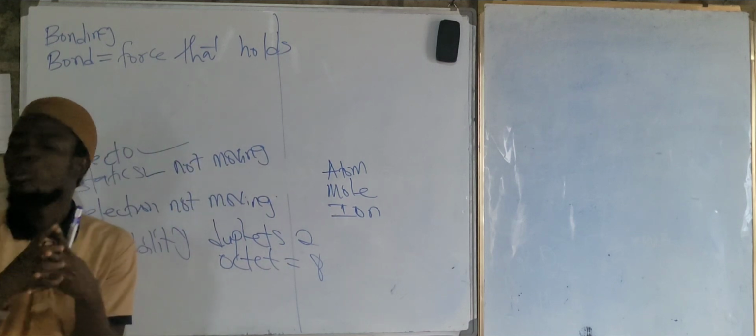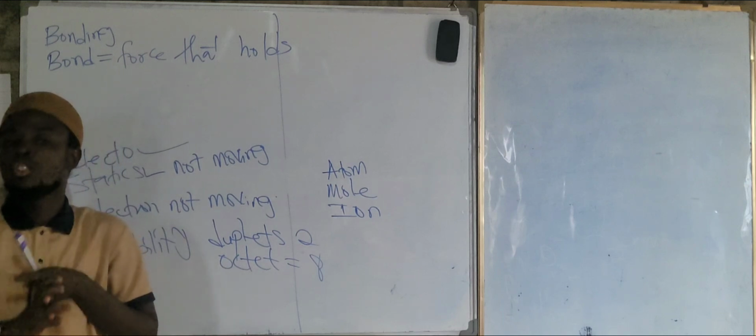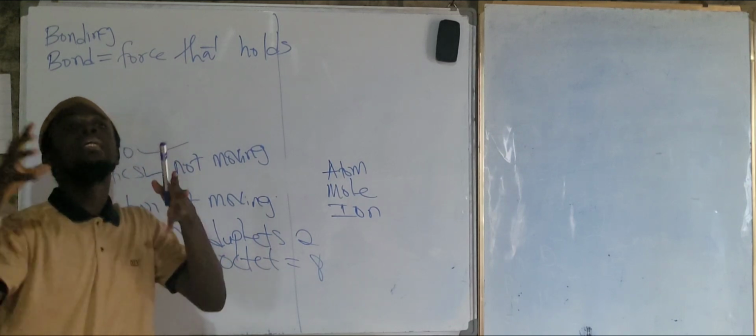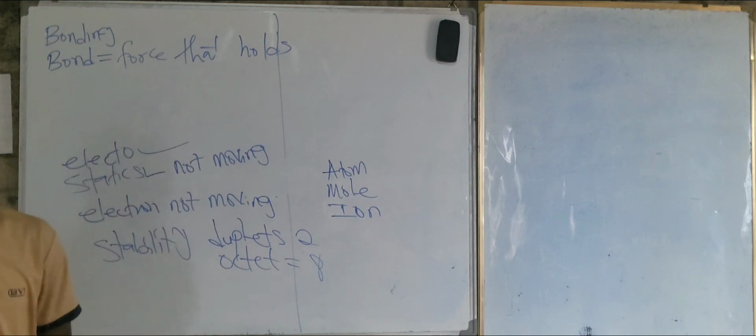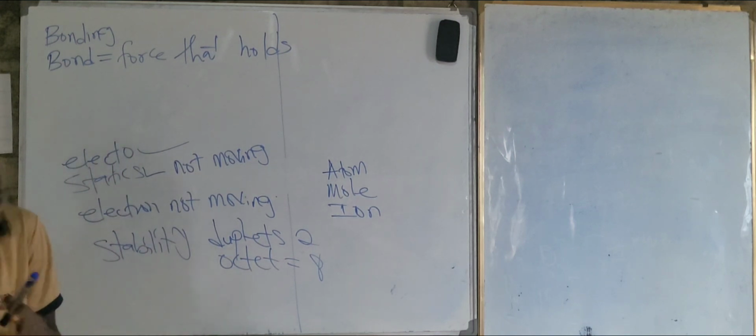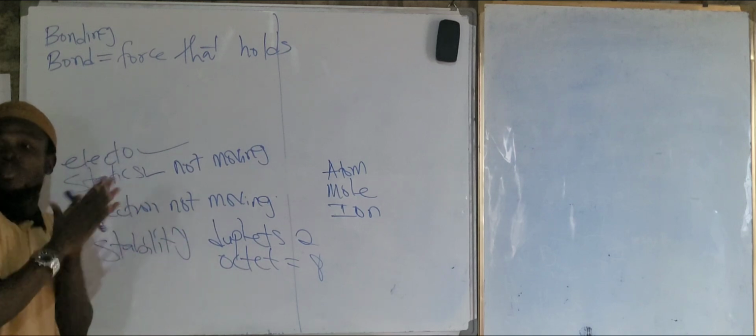So when they have 2 outside, it means they are stable, right? Yes, sir. And when they have 8 outside, they are also stable. Once they are not bonded, are they stable? No, they are not stable, right? So what happens now? They can bond for them to be stable.